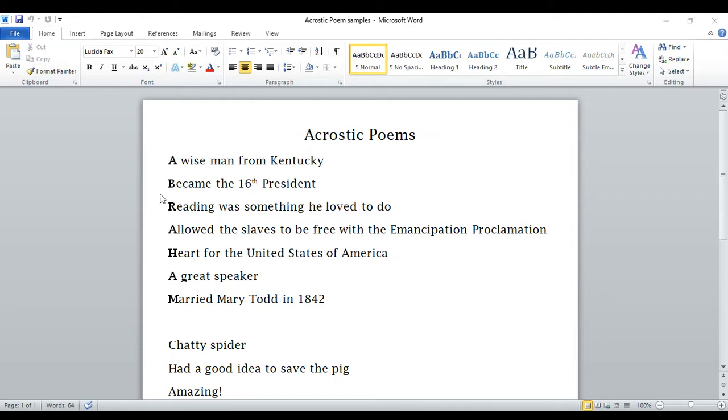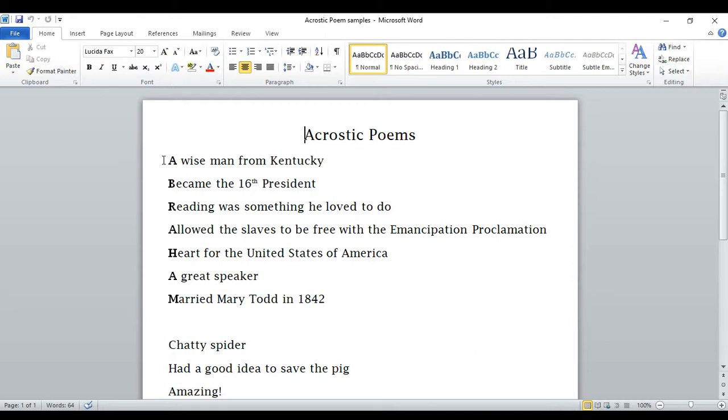So this one is about Abraham Lincoln. When you do an acrostic poem, the letters of the first words or phrases spell out something. In this case, it spells out Abraham's name. Now, you have to use words or phrases or sentences that actually describe the person, or if you were doing it about a place, that actually describe the place. They can't be random things.